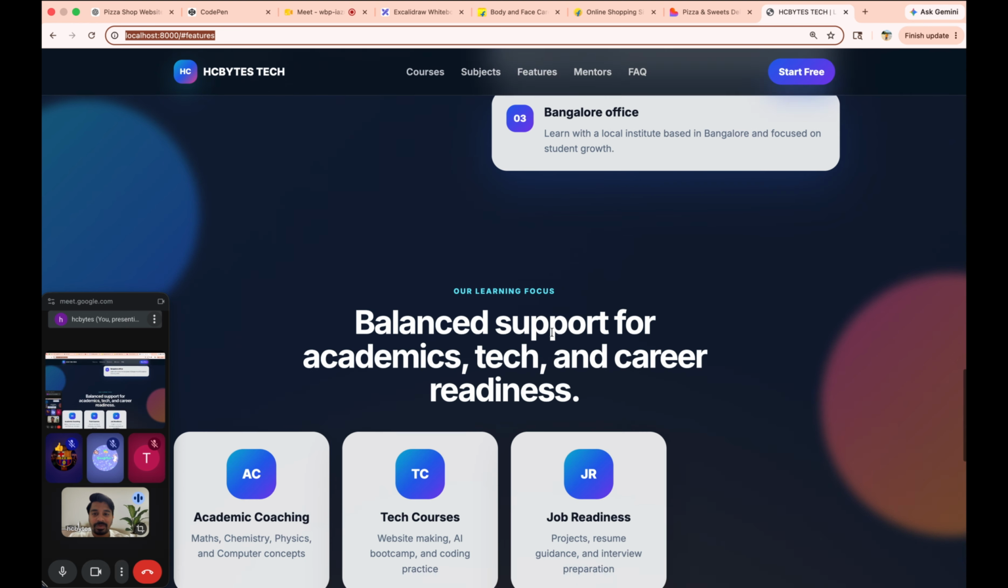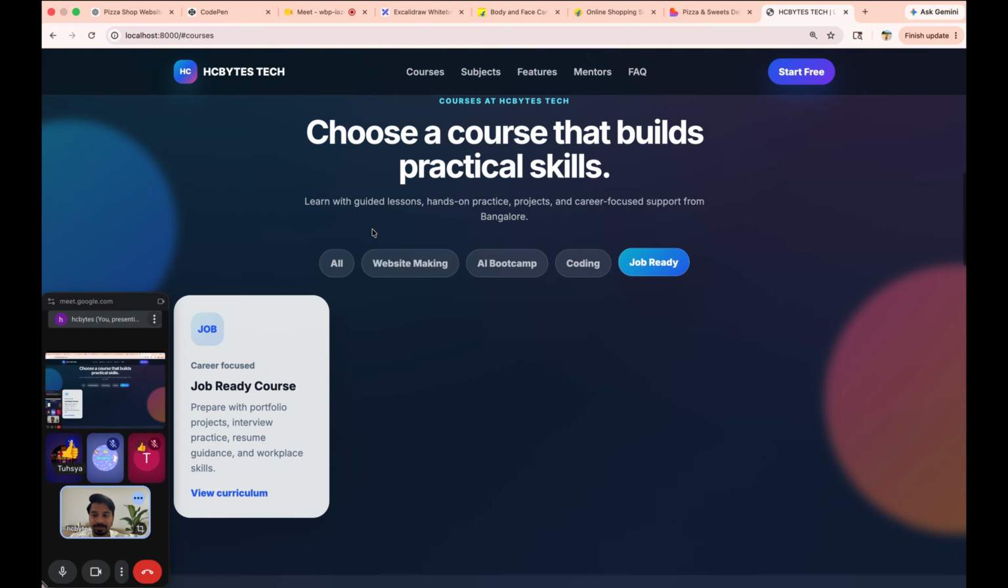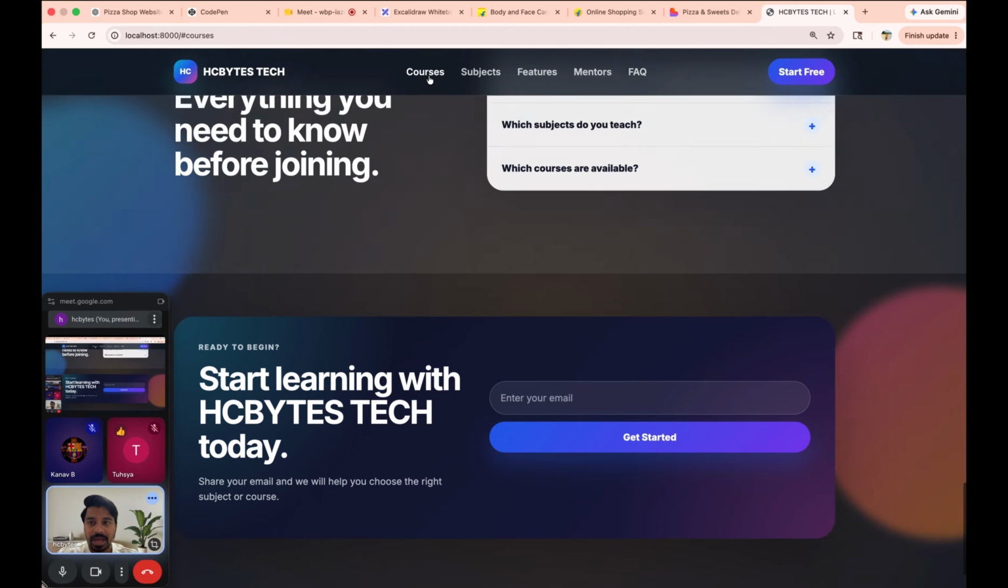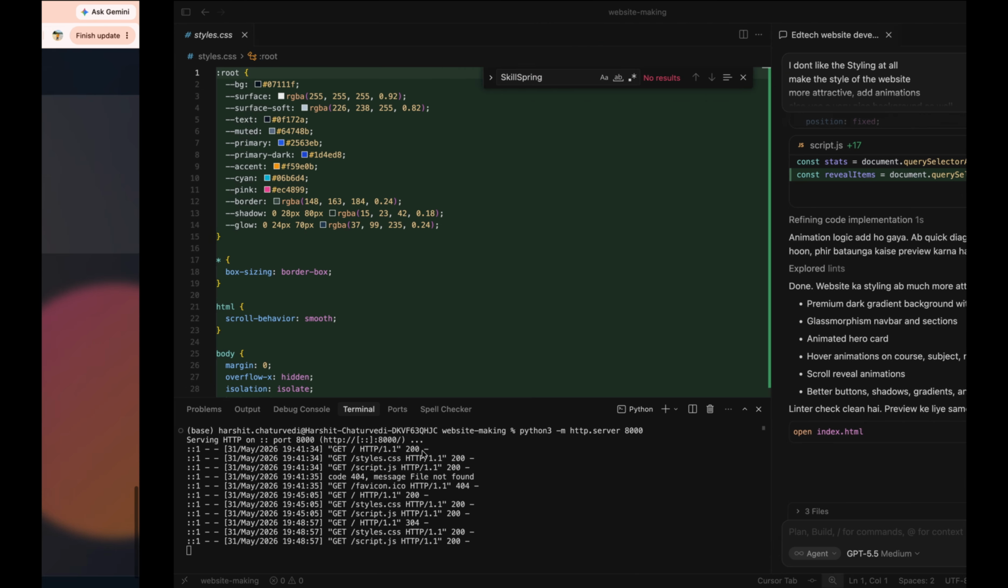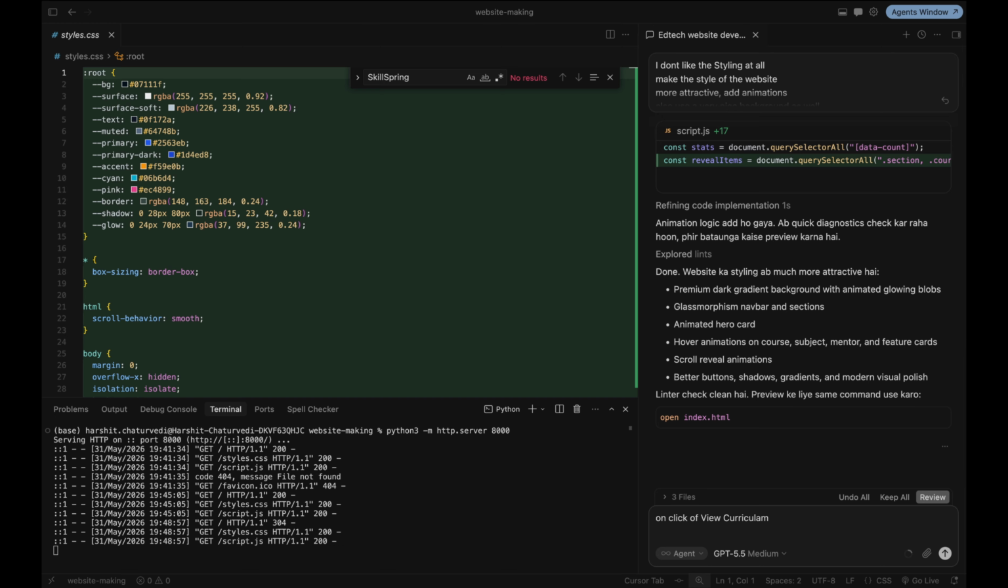Okay, let's move forward. Now, sir, in the course section, view curriculum is there, correct? And it is directly coming here. I wanted to add something on click of view curriculum, correct? So I tell here, on click of view curriculum, please add some more details.